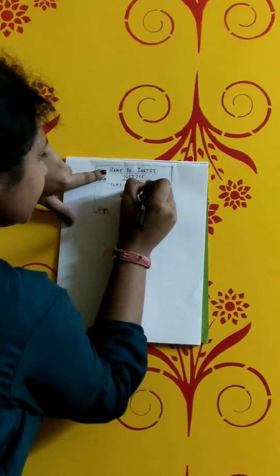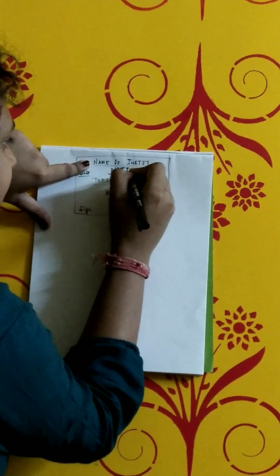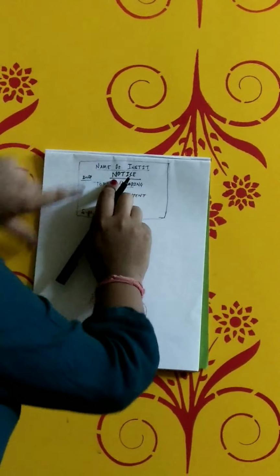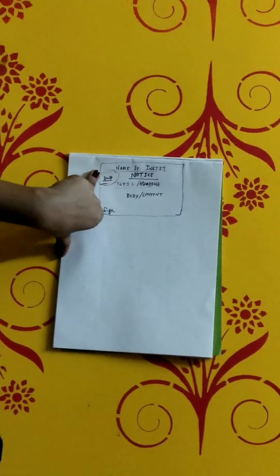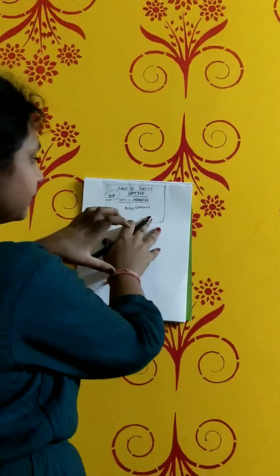After this, in caps, we need to write the word notice. N-O-T-I-C-E, notice. This word ought to be in the center in caps. Now by the side, here you have to write the date of issuing the notice. Then here the topic or the heading regarding which the notice is meant to be.